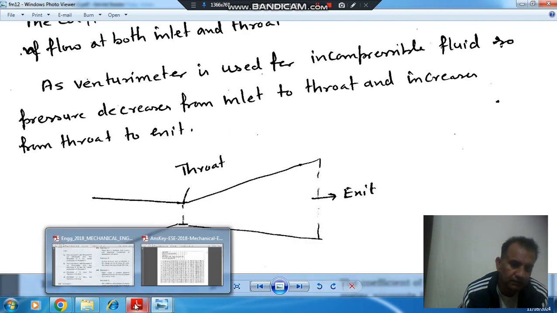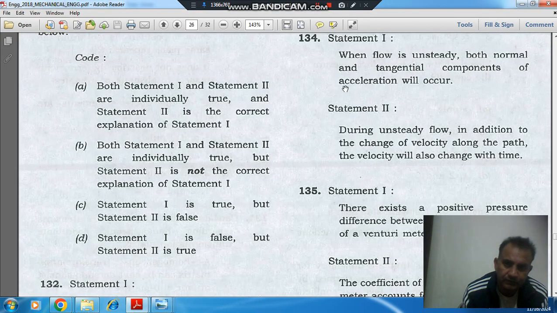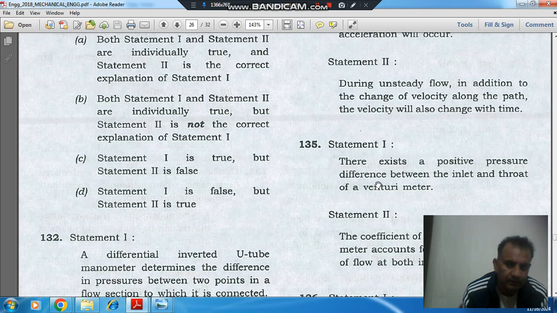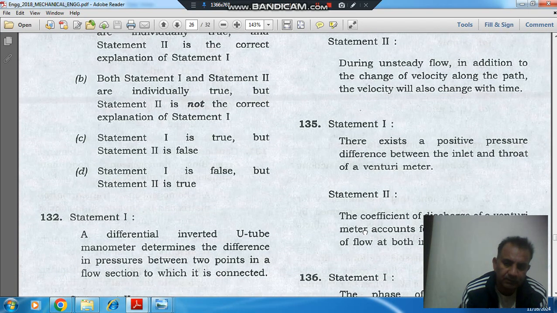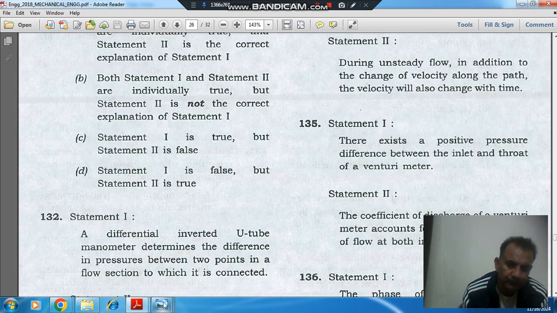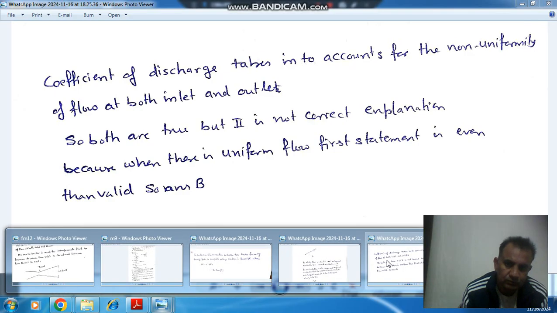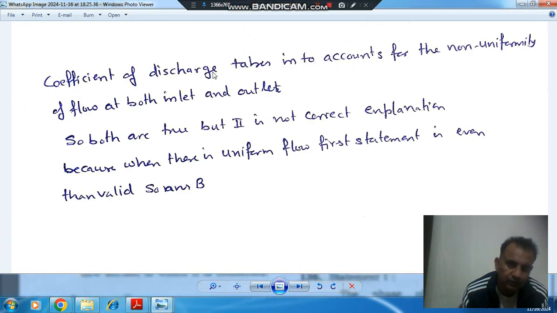So statement 1 is correct. That is, there exists a positive pressure difference between inlet and throat of a venturi. That is correct. And statement 2 is about the coefficient of discharge. The coefficient of discharge takes into account the non-uniformity of flow both at inlet and outlet. So this is also true.